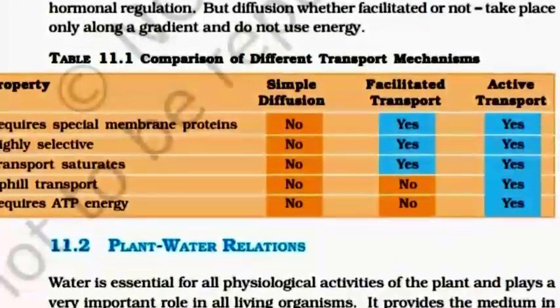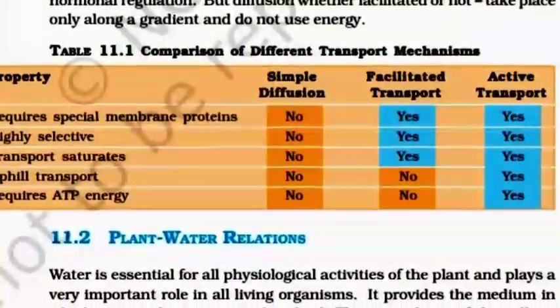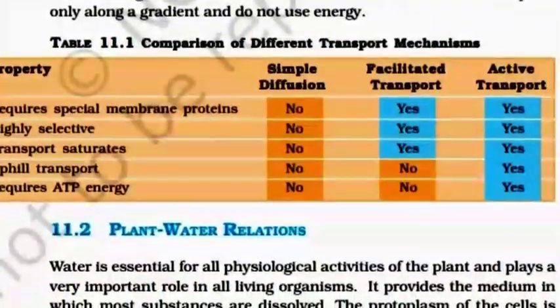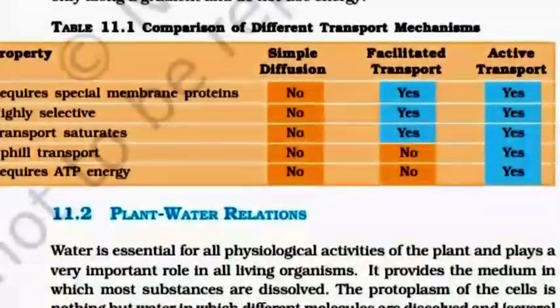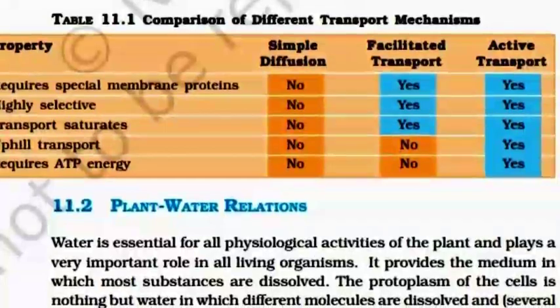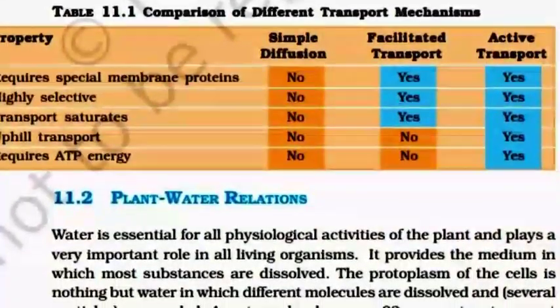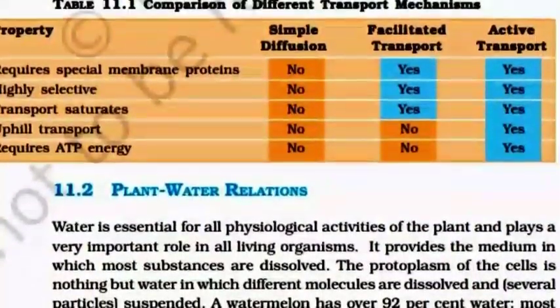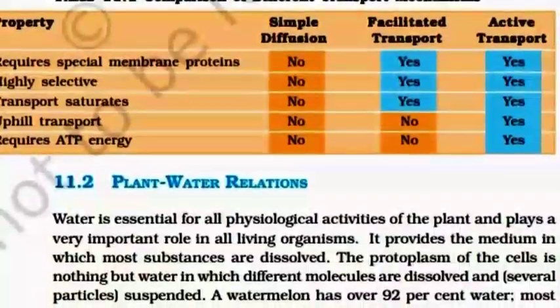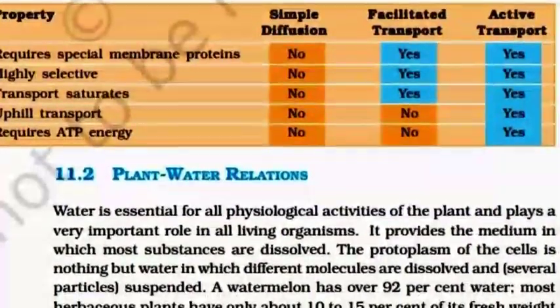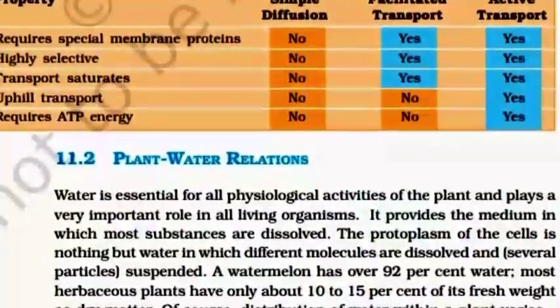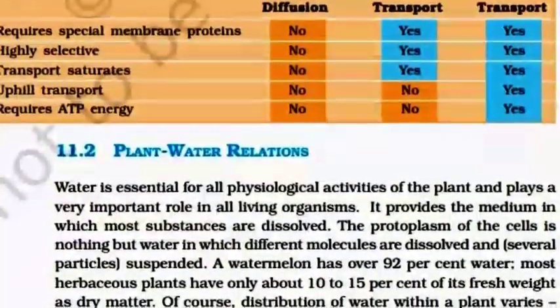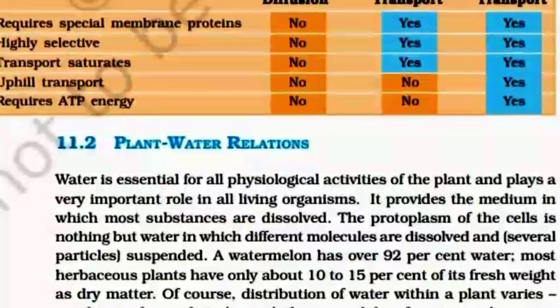Plant water relations. Water is essential for all physiological activities of the plant and plays a very important role in all living organisms. It provides the medium in which most substances are dissolved. The protoplasm of the cell is nothing but water in which different molecules are dissolved and several particles suspended. A watermelon has over 92% water.